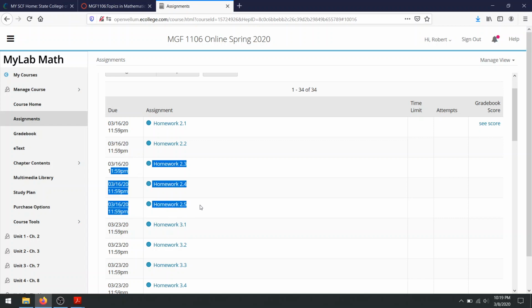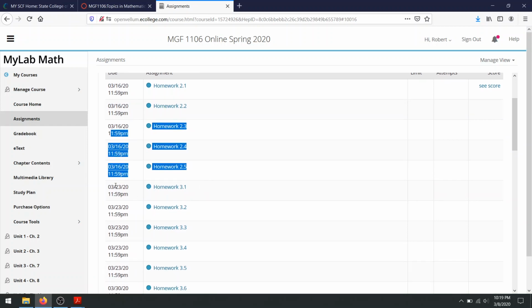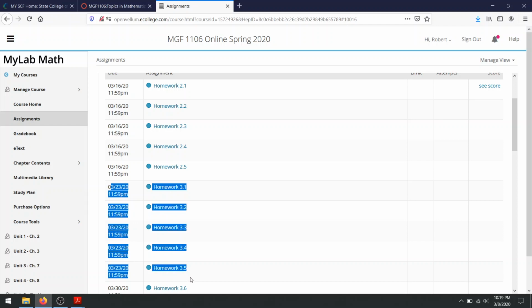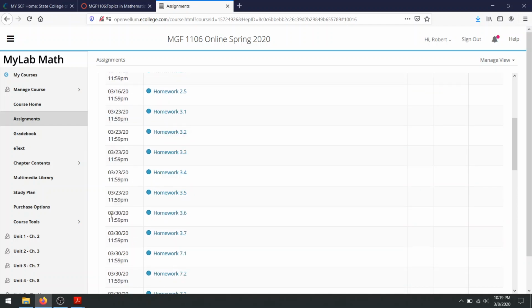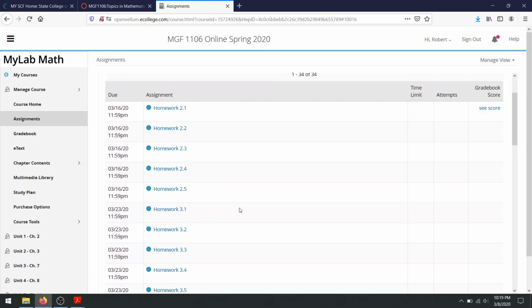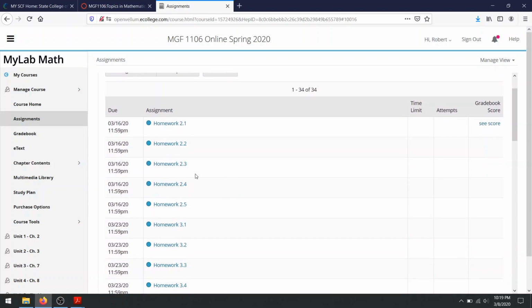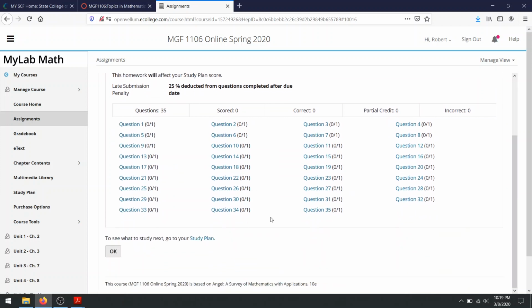And then this is the first stuff due after the first week. And then here's the next set of assignments due on the 23rd. Right, so you can see how the course is broken down into sort of chunks. Let's say we go to homework 2.3 somewhere, and I want to start on question, this one's a little longer,